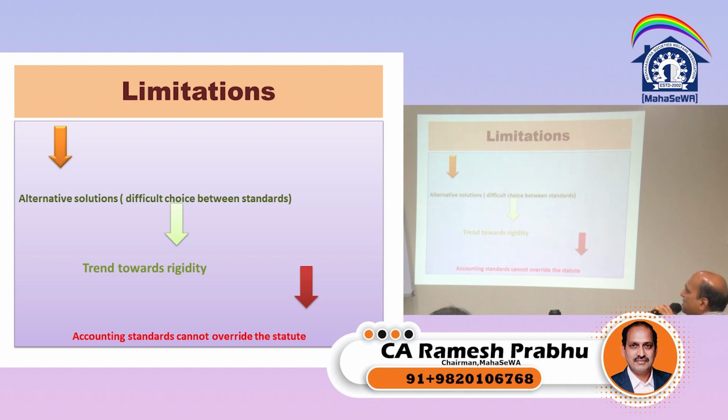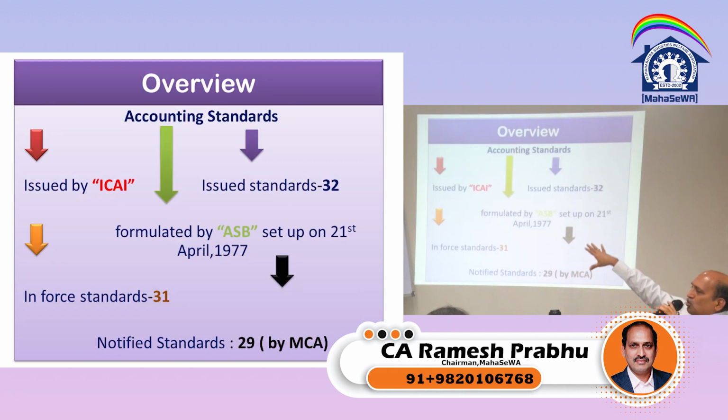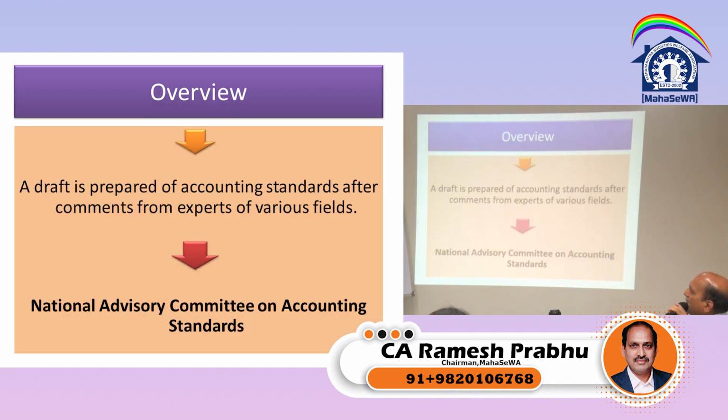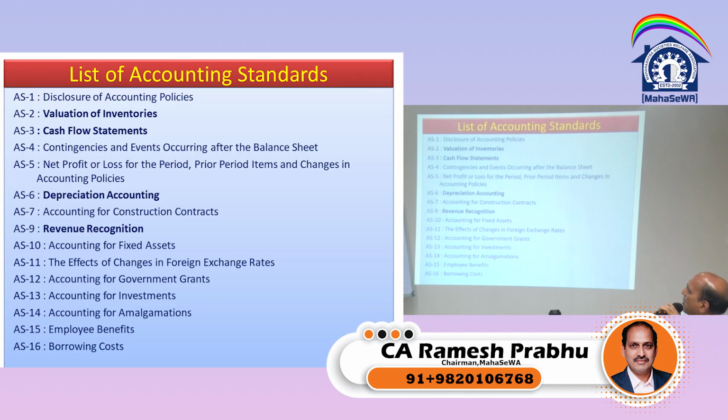the law supersedes. Accounting standards are issued by the Institute of Chartered Accountants of India. There are about 32 issued standards. The Accounting Standards Board, which is set up again by the institute, is issuing them. There are about 31 standards notified, and notified standards are 29. So these are drafts prepared by the Accounting Standards Board after comments from the experts and the National Advisory Committee on Accounting Standards. This is how the accounting standards are there. These are the list of accounting standards.